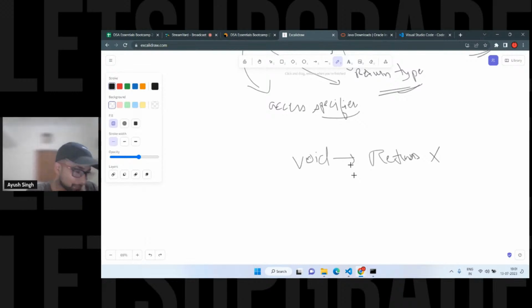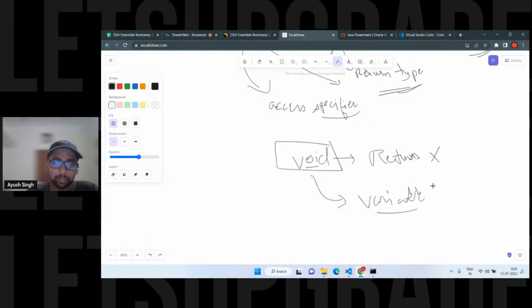The void keyword is used to specify that a method doesn't return anything. Exactly. It means that the method doesn't return anything. I have a question here: can we use void with a variable name? Is it possible? With a variable, can we use void? Void means zero. Void doesn't mean zero, but yes, you can say it.